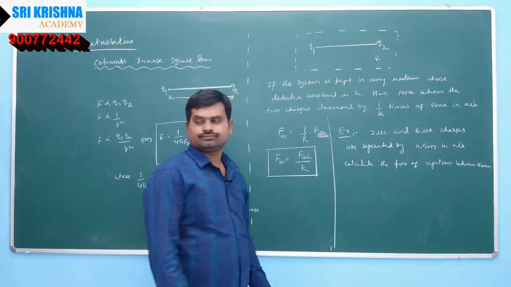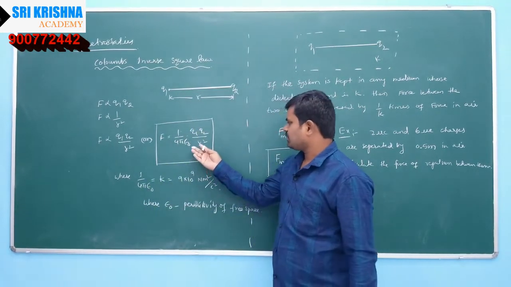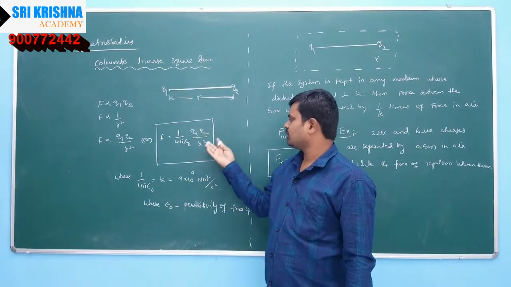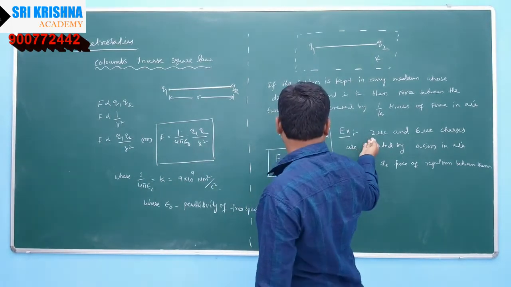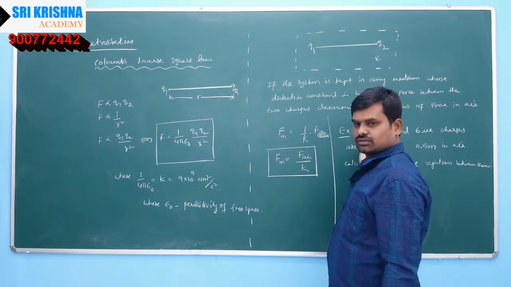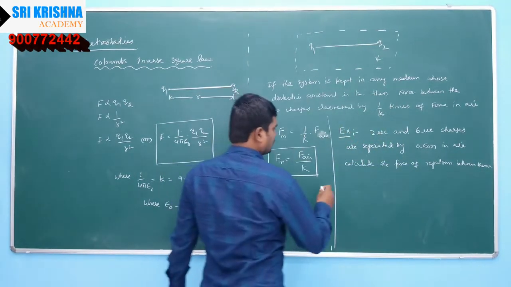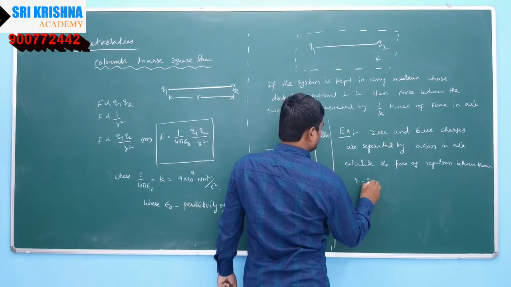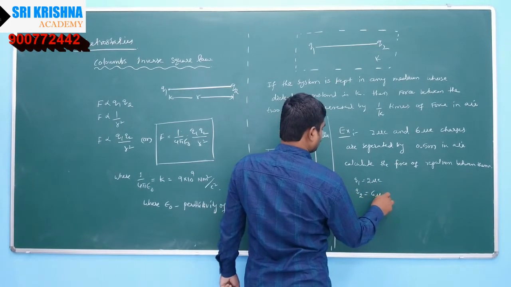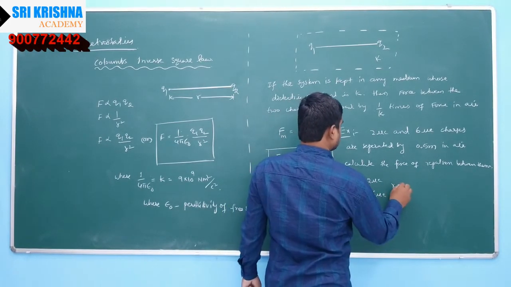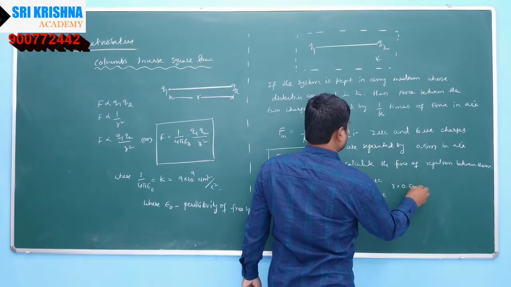So we know that F is equal to 1 by 4 pi epsilon naught q1 q2 by r square. From the given data, let us take q1 is equal to 2 microcoulomb, q2 is equal to 6 microcoulomb, and the distance is 0.5 meter.